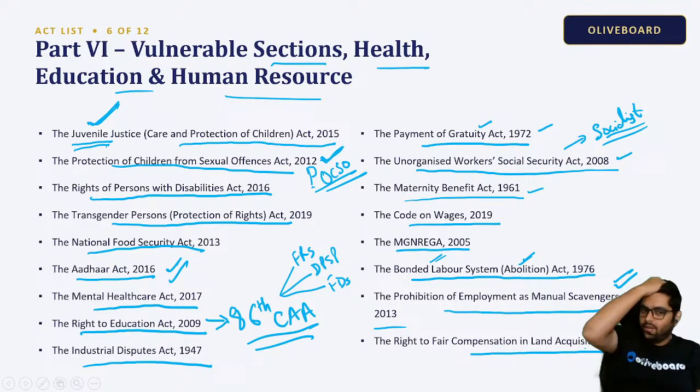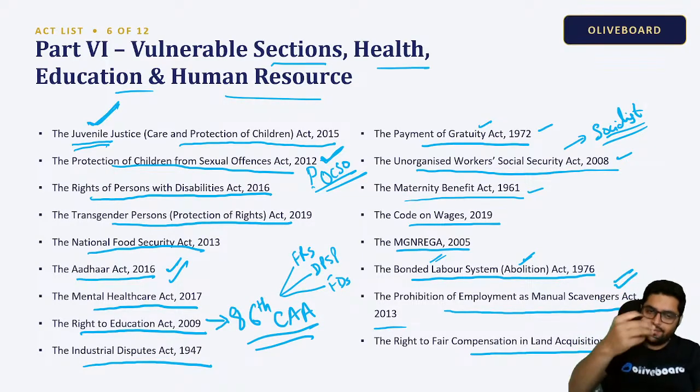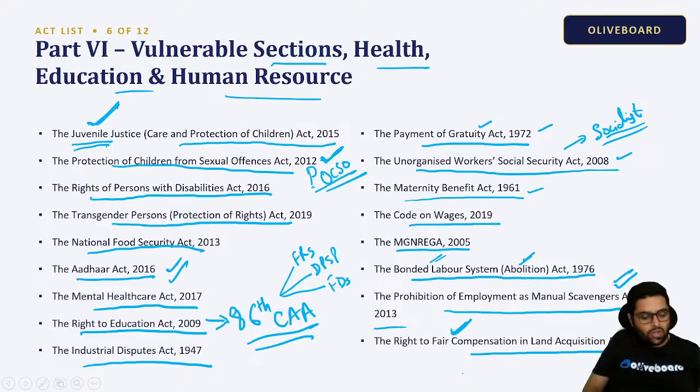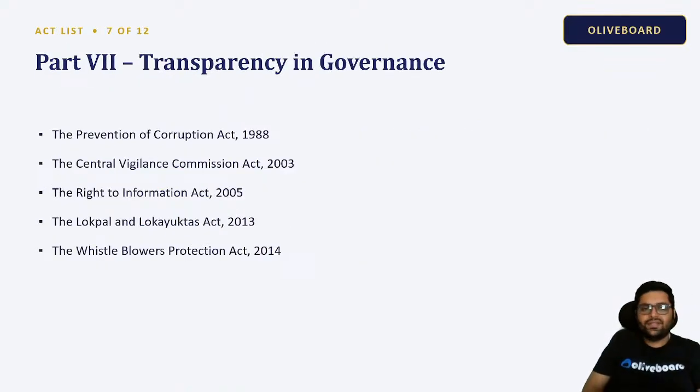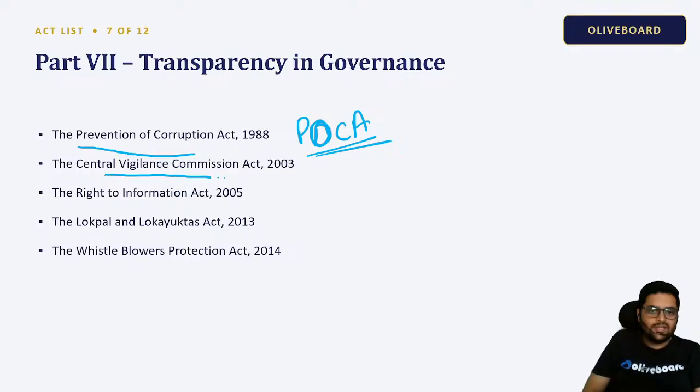Whenever the government or a state body acquires your property in national interest, they need to compensate you. So the Right to Fair Compensation Act makes sure that you are getting the deserving value of your property as a claim. Okay, as a compensation. Then we have Transparency in Governance. We have Prevention of Corruption Act, POCA. We also call it POCA, Prevention of Corruption Act. Correct. Central Vigilance Commission Act, Right to Information Act.